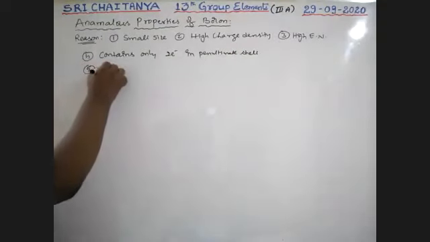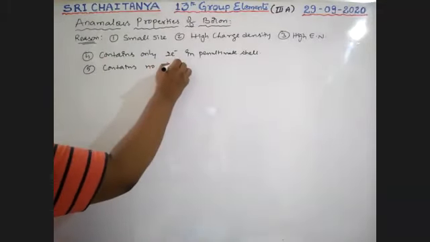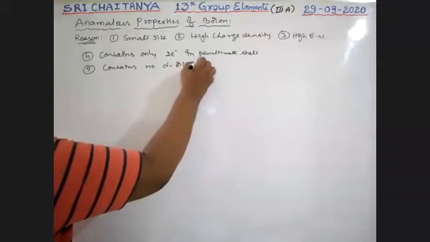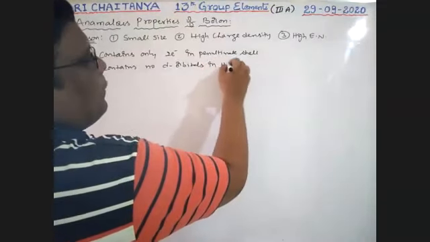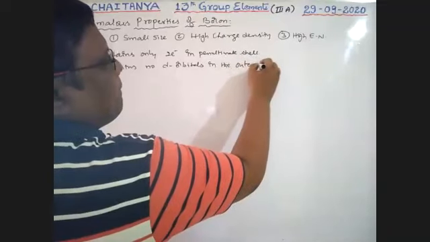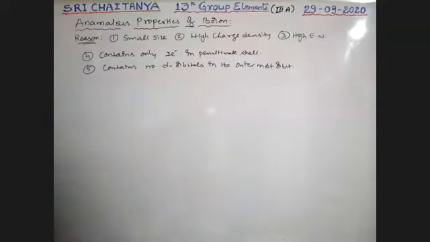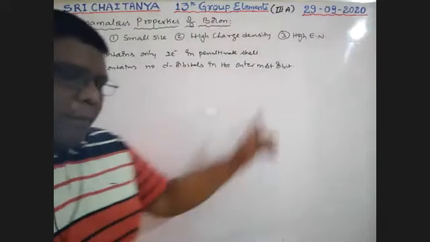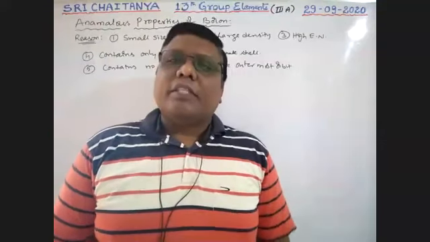And contains no d orbitals in the outermost shell. Based on these reasons, boron behaves differently from the rest of the elements.